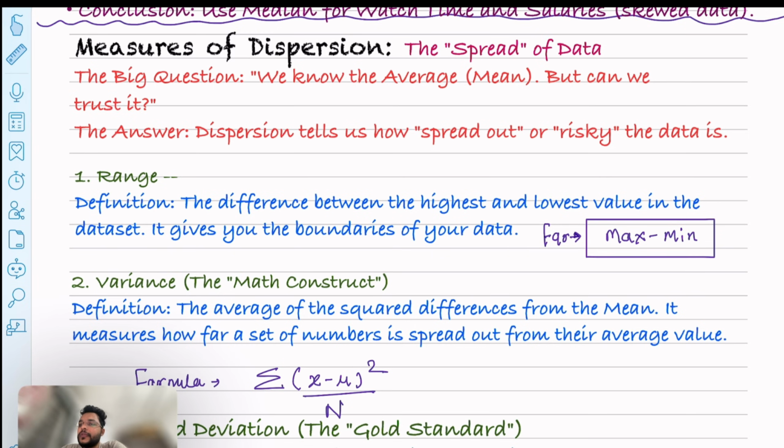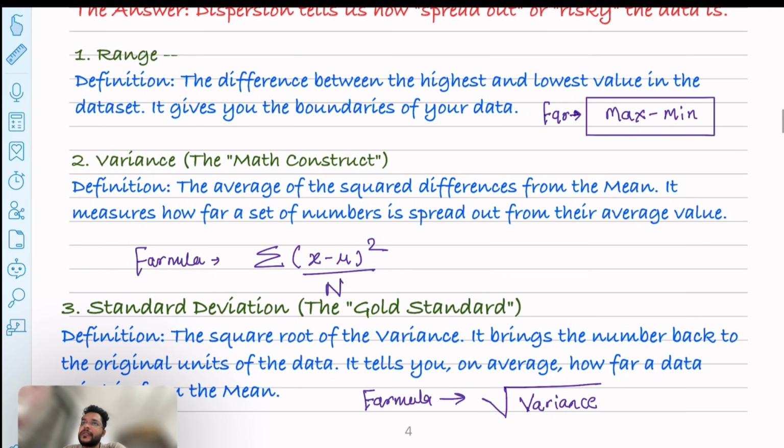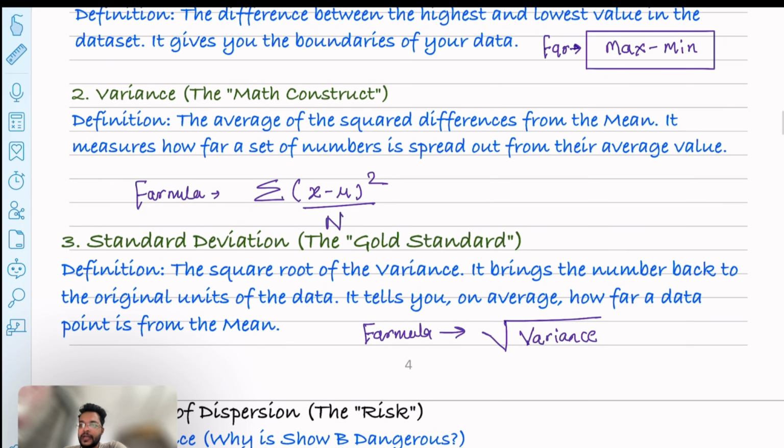I will explain all these things with an example, so just be with me. Let me first give you the definitions. The definition of variance is the average of the squared differences from the mean. It measures how far a set of numbers is spread out from their average value. And standard deviation is the square root of the variance. It brings the number back to the original units of the data. It tells you on average how far your data point is from the mean, and the formulas for the variance and standard deviation are written on the screen.